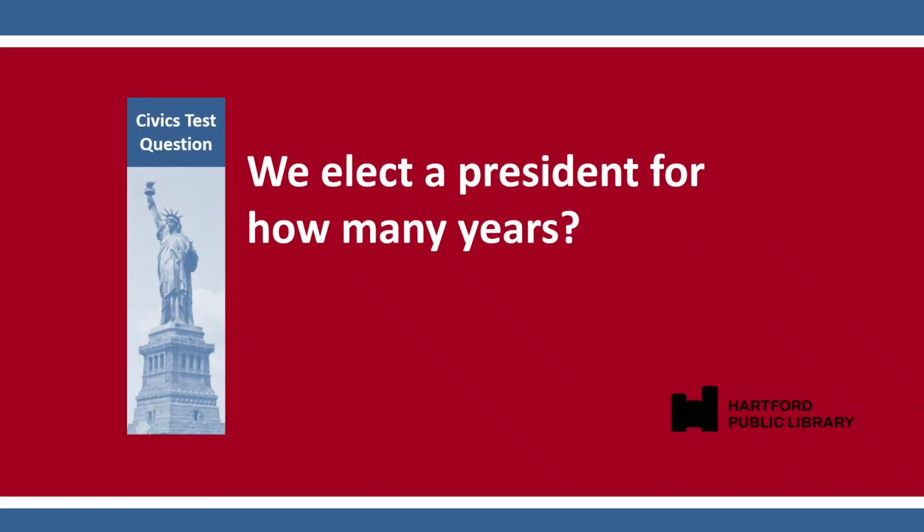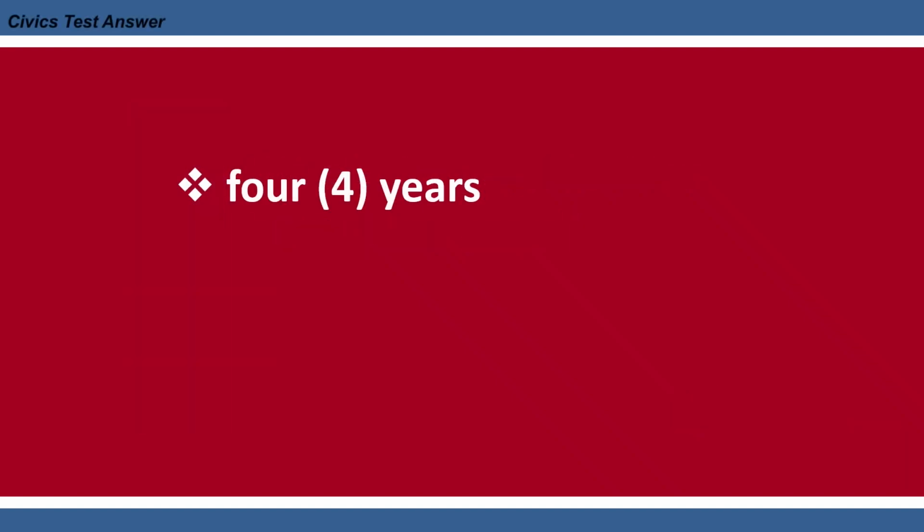Civics test question. We elect a president for how many years? Four. A president is elected for 4 years at a time. A president can be elected a maximum of 2 terms, and each presidential term lasts 4 years.